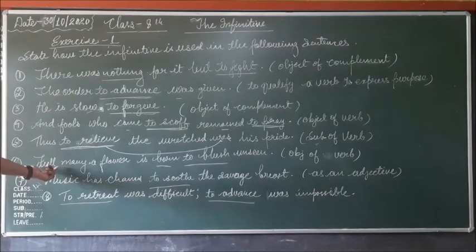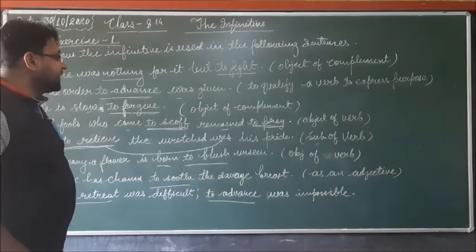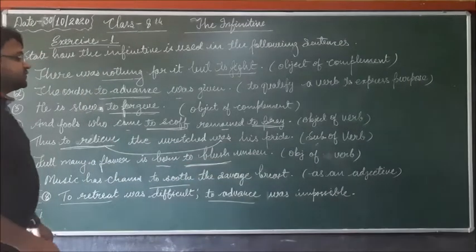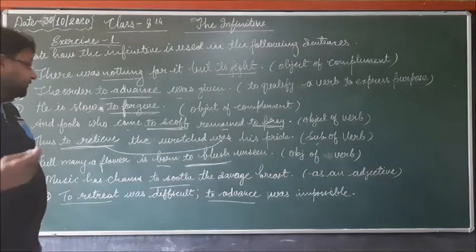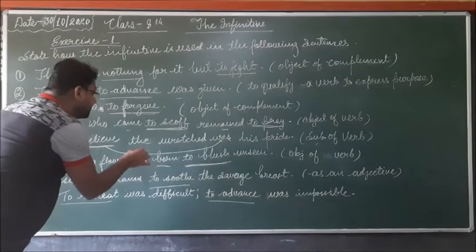In the next sentence: Full many a flower is born to blush unseen. Here "to blush" is an infinitive and it is used as object of verb. What is the verb here?